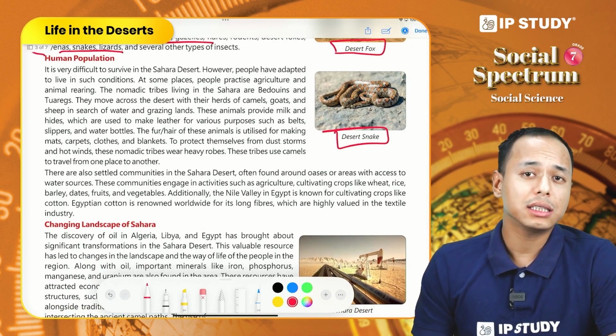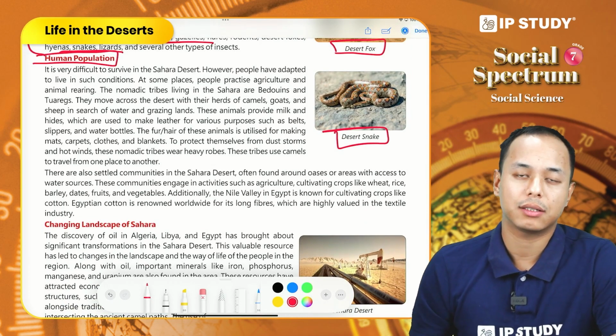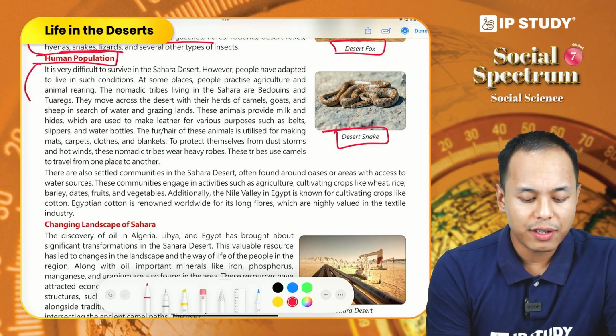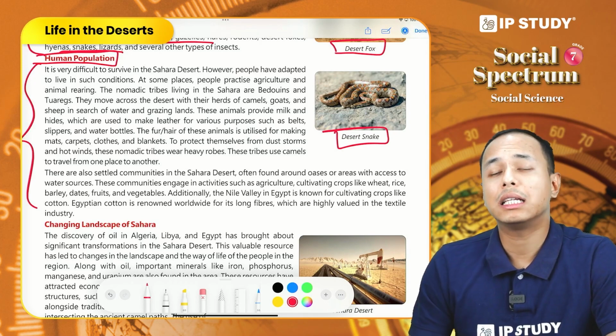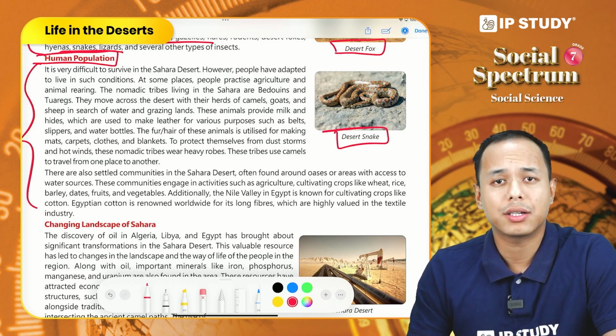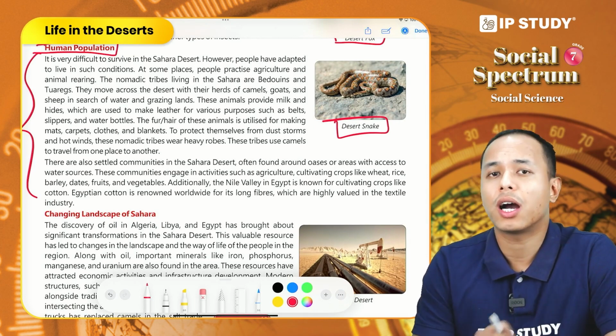Now let us discuss human population or human life in desert. It is very difficult to live in desert. The life that people live, it is not comfortable, it is very harsh. Yet people have adapted to live in such harsh condition.